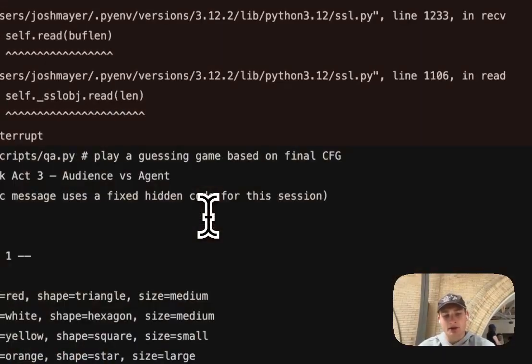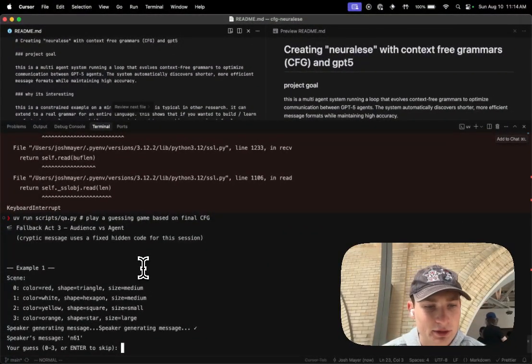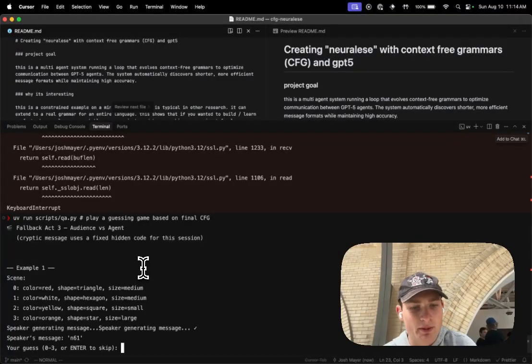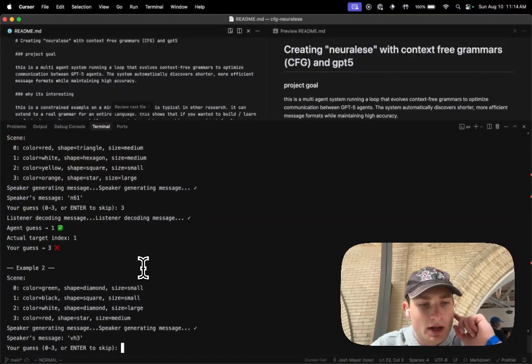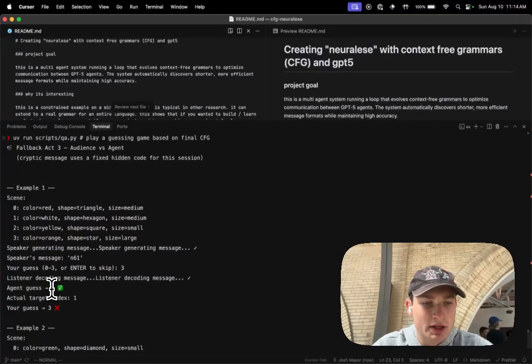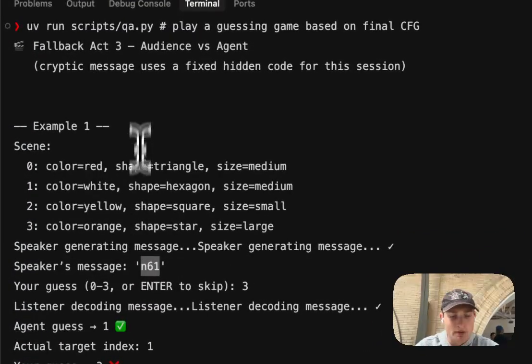Here I have a guessing game that shows you what the final neuralese looks like. So here, one of these options is the correct answer, and the speaker is speaking in their own language. Right now we're role playing as the second agent that should be able to guess what it is. I don't know, maybe you think you know the answer, but I'll just put in three. Okay, that was wrong. But the agent in that time got it right. So the agent could understand this and map it to one of these options.